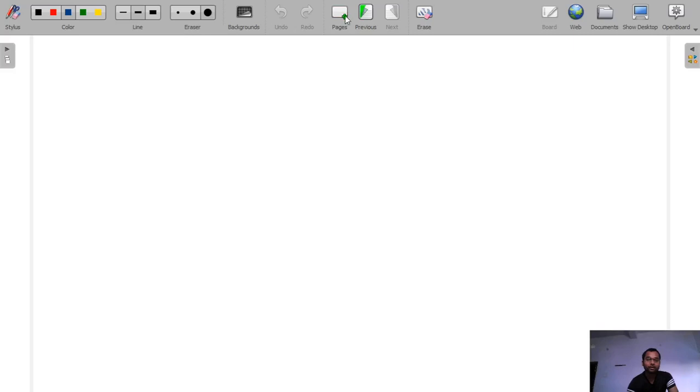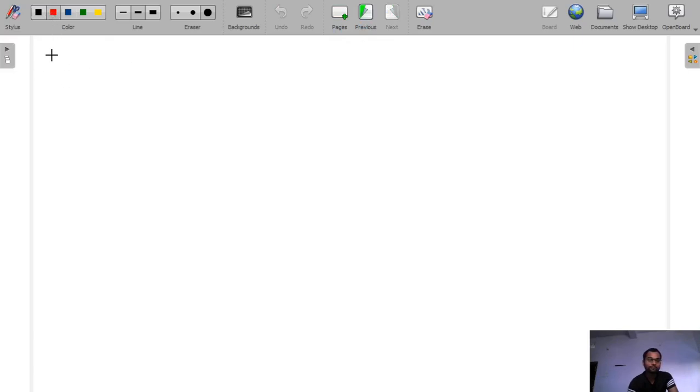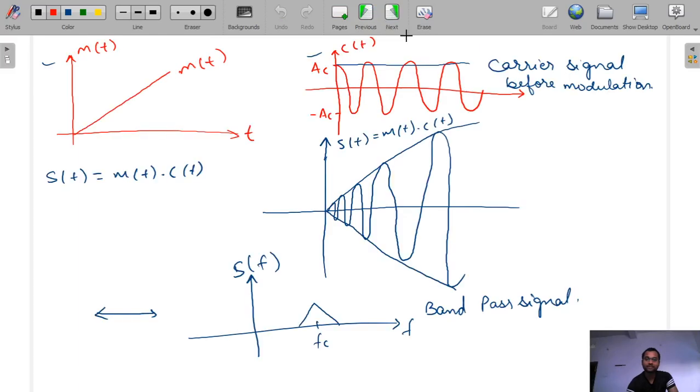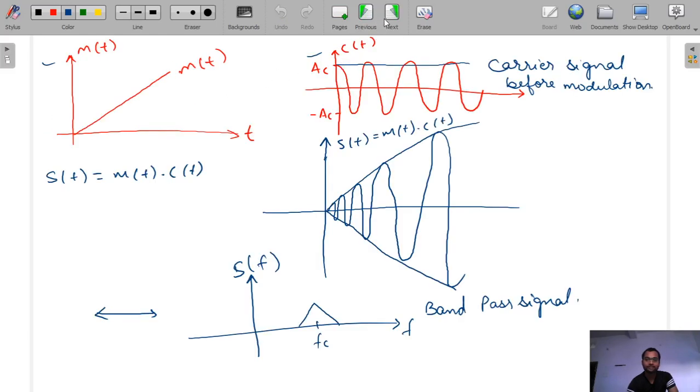So now let's suppose we have to find the envelope of CT and envelope of ST. We already saw, but we will draw it separately. So envelope of CT is just a constant, okay? So it will be given as like this, and the magnitude is AC.